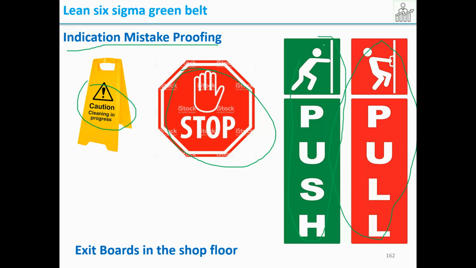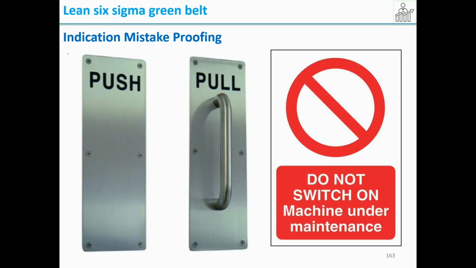So in order to help you, they have written push or pull, so that by seeing that you know, oh, I need to pull this way. Suppose the sticker is not there, you will make a mistake and by mistake you will push or pull on the other side. So these are common examples that we have seen of indication mistake proofing.